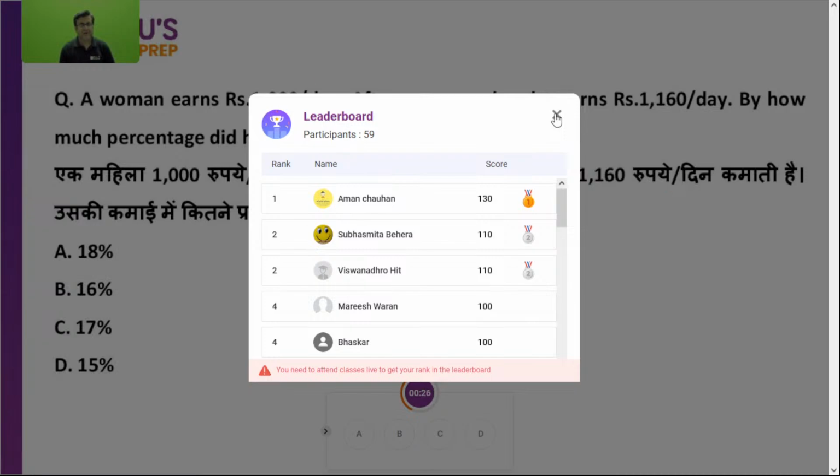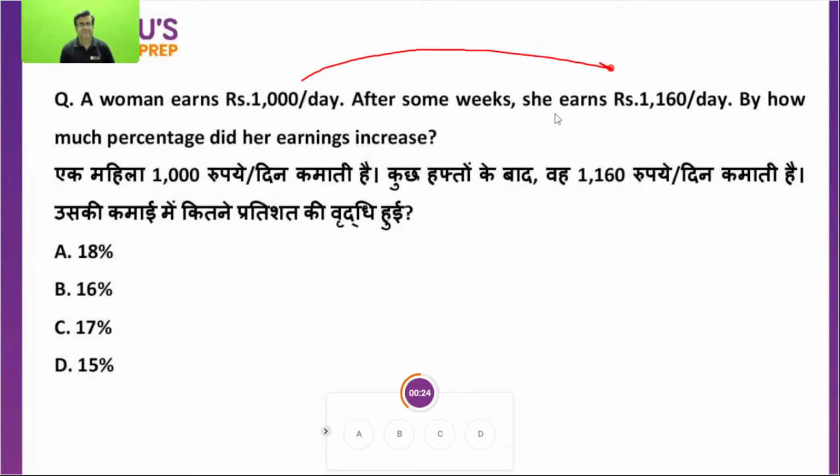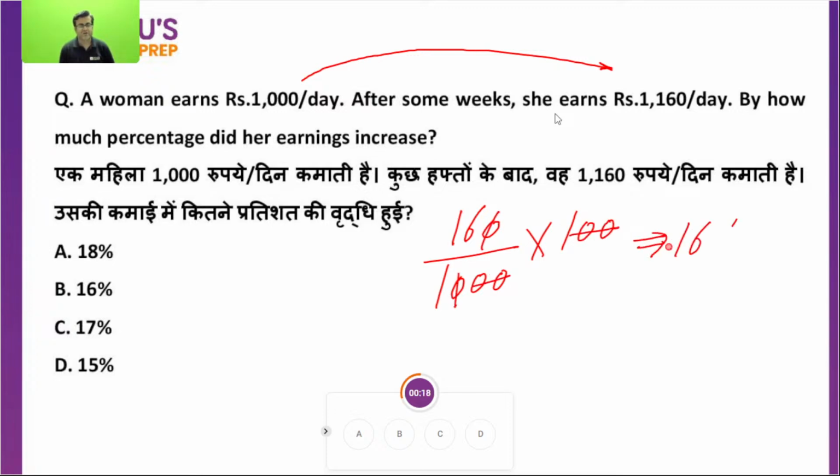B option, absolutely right. A woman earned 1,000. After some weeks, she earned 1160. Find the percentage increase. 160 is the increase on 1,000, into 100. Finally, you got 16%. That is it. 1,000 became 1160, so the increase is 160 on 1,000, into 100.